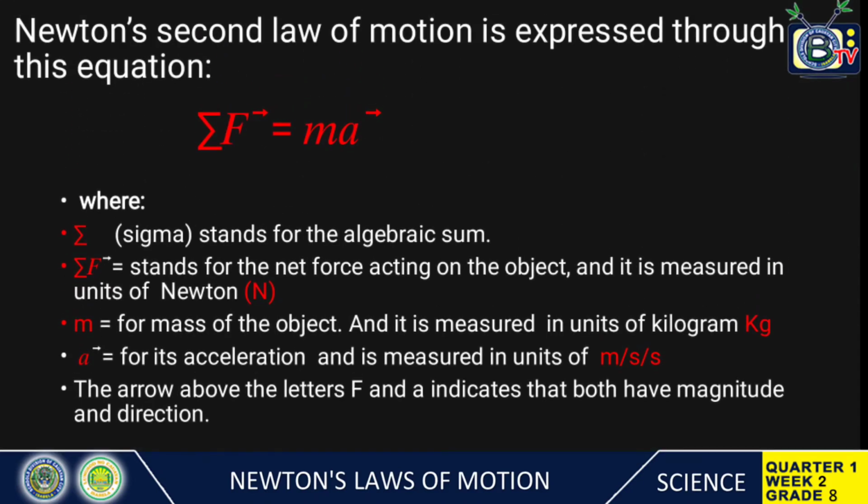Newton's second law of motion is expressed through this equation. ΣF = ma, where sigma stands for the algebraic sum. ΣF stands for the net force acting on the object, and it is measured in units of newtons. m for the mass of the object, and it is measured in units of kilograms. a for its acceleration, and it is measured in units of meters per second squared. The arrow above the letters F and a indicates that both have magnitude and direction.